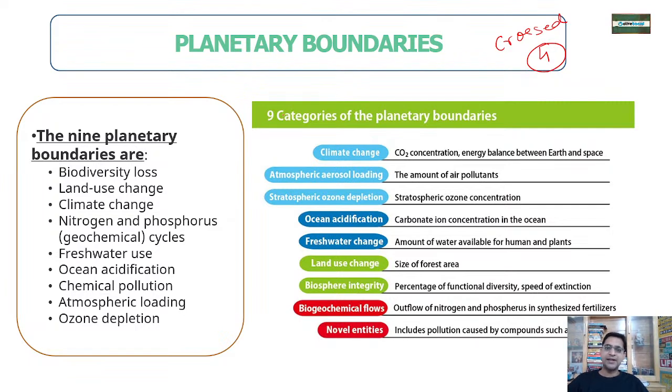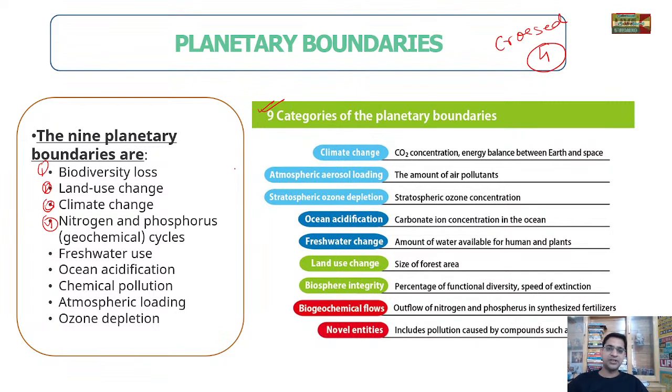So there are a total of 9 categories: biodiversity loss, land use changes, climate change, nitrogen phosphorus geochemical cycles, freshwater usage, ocean acidification, chemical pollution, atmospheric loading, and ozone depletion. Out of that, 4 have already crossed the boundaries.